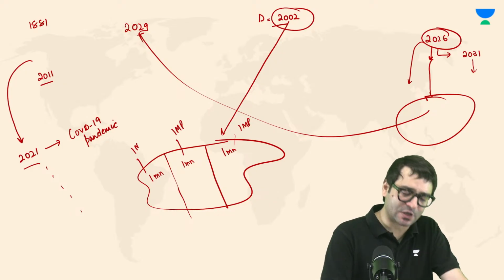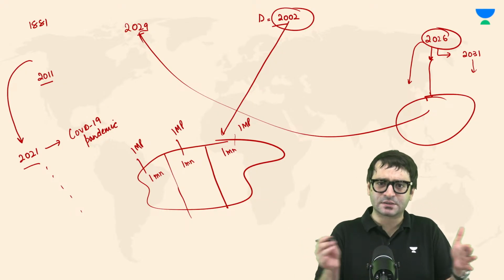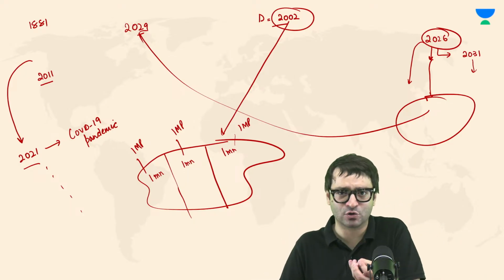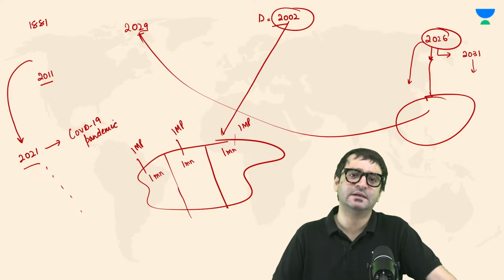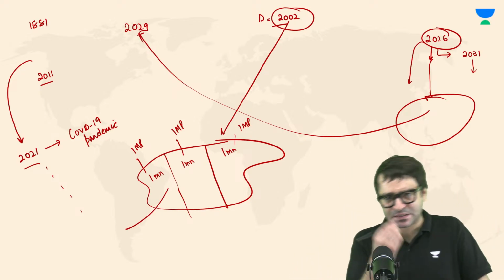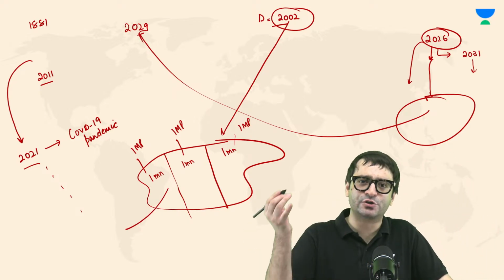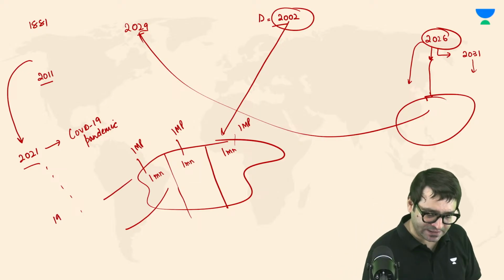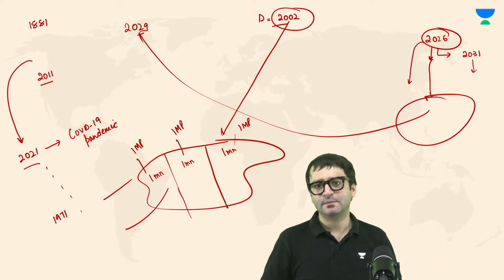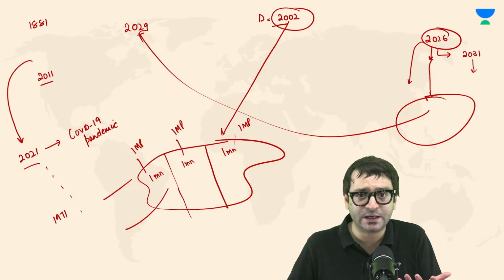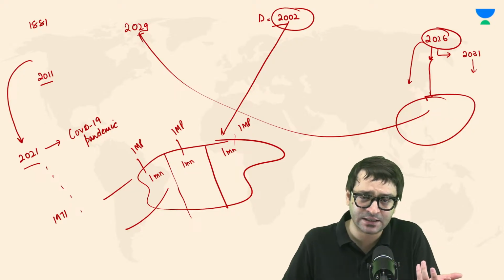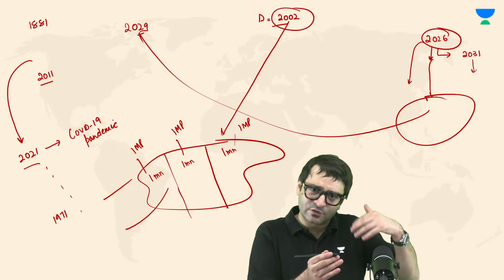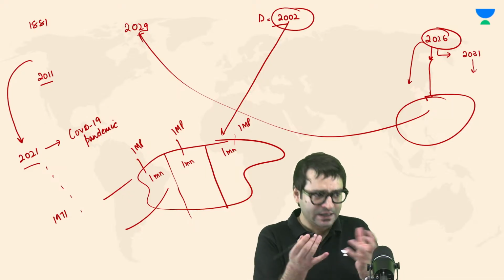Because as much as possible, you have to allot seats in such a manner that one person, one vote, one value is recognized. 1 million people are represented by one MP in all the constituencies of the state. But this was done on the basis of the 1971 census, because in 1981 there was no delimitation. In 1991 there was no delimitation, which means during this 30-year period from 1971 to 2001, there would be an